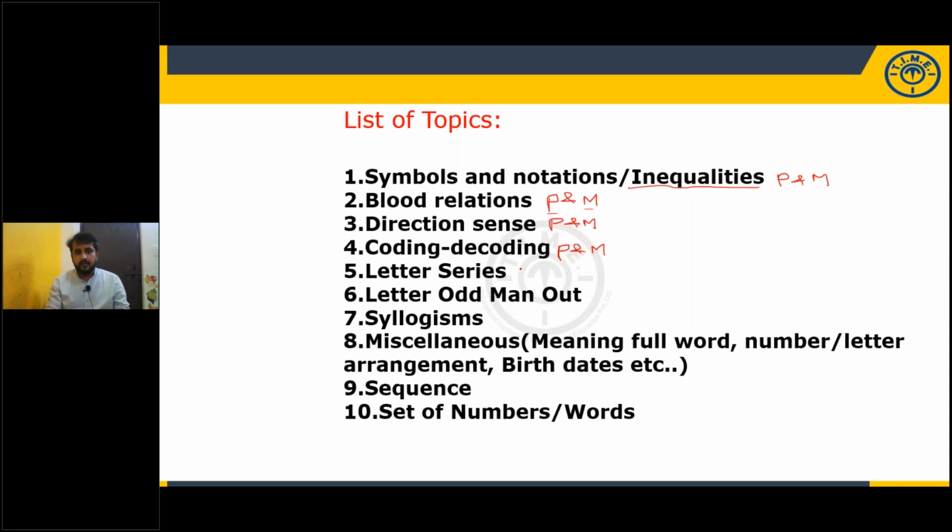Coding decoding is also important for prelims as well as for mains. Letter series, one question is expected, and they have given it in some slots. When it comes to the number series topic, though it is a reasoning topic, they will give it in the quantitative aptitude section for 5 marks. Letter series will be given in the reasoning section only. And even letter odd man out is sometimes given for 1 mark, only in prelims, not in mains.